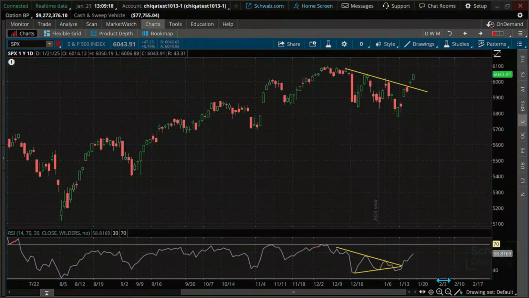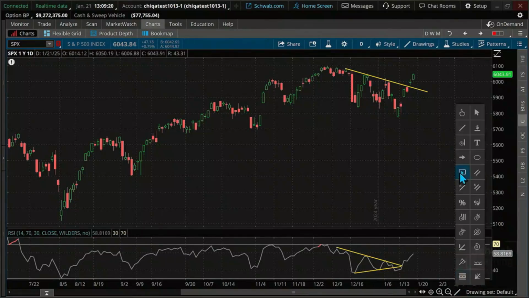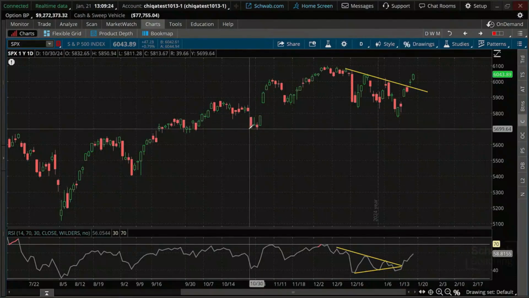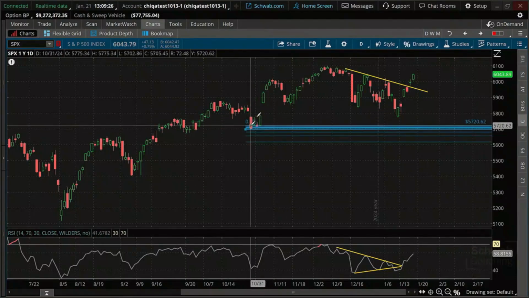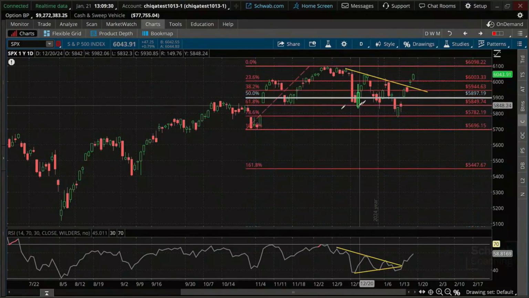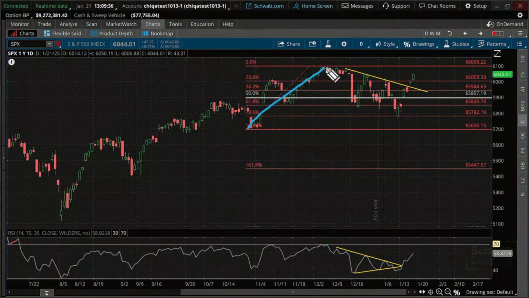remember when we look at flag patterns, let's just use these drawing tools over here real quick. I wasn't actually going to go into this, but I think it's an interesting point to bring up. If I draw this off the low and to the high on the Fibonacci level, we're just going to see here that we're well below the 61.8 in terms of this pullback, if in fact this was the pole of the flag. And this is the consolidation. Folks, we cleared 61.8. And we've talked about this in this class.